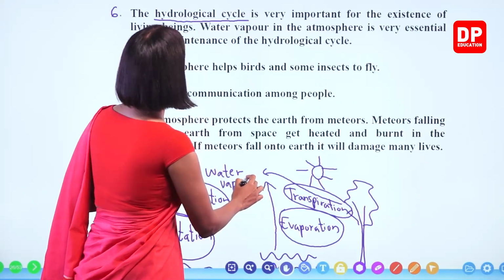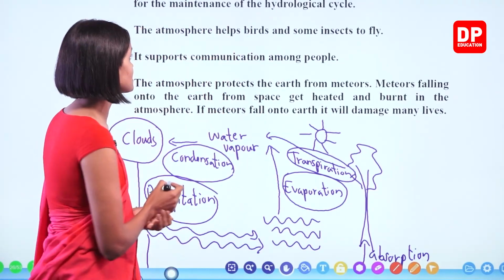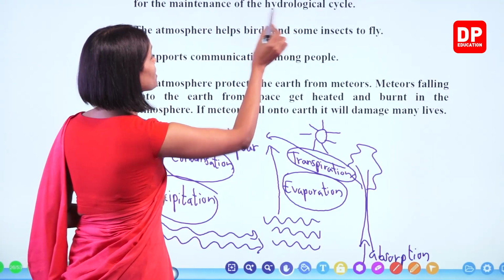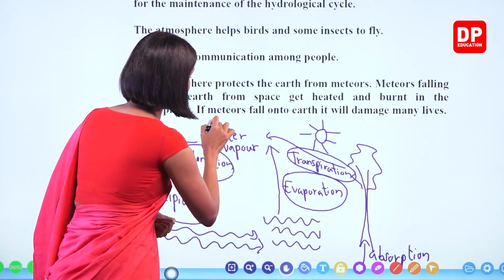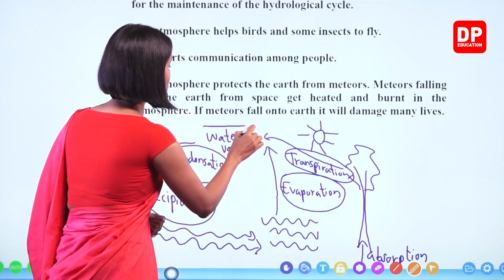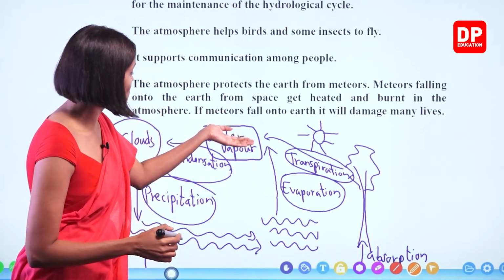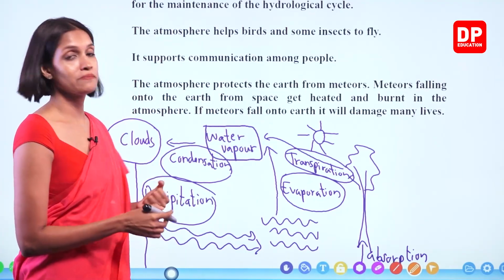So here, the hydrological cycle is very important for the existence of living beings. Water vapor in the atmosphere is very essential for the maintenance of the hydrological cycle, right? Because water vapor is a component of the atmosphere. Only if there are adequate amounts of water vapor will cloud formation happen, right?